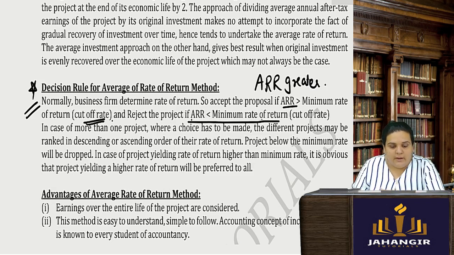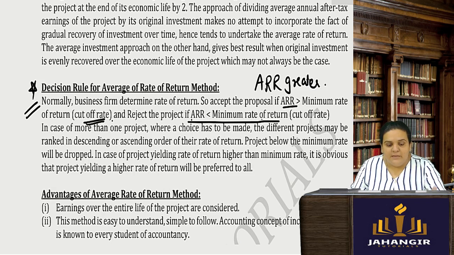So you analyze the different projects and try to find out your average rate of return. If it is giving you more returns than the benchmark rates existing in the market, the cutoff rate, then of course you will accept the project.